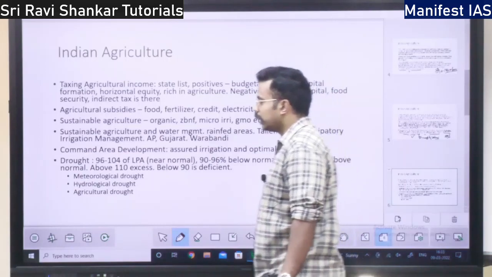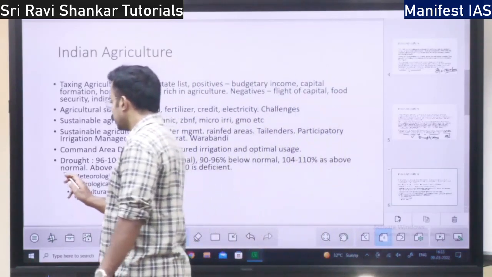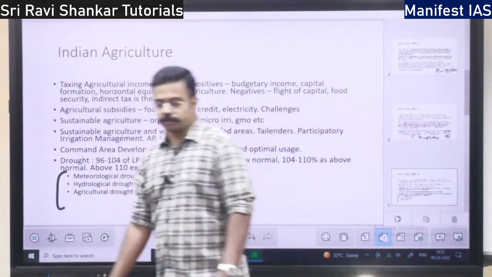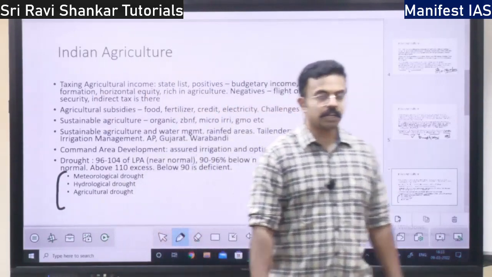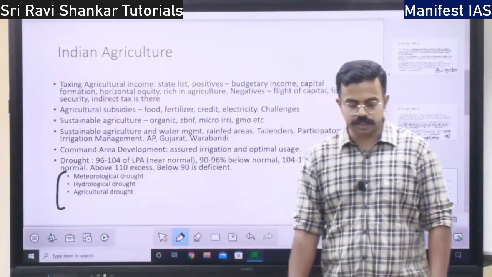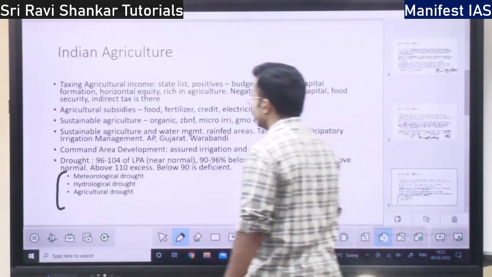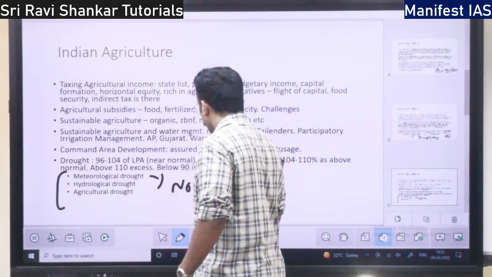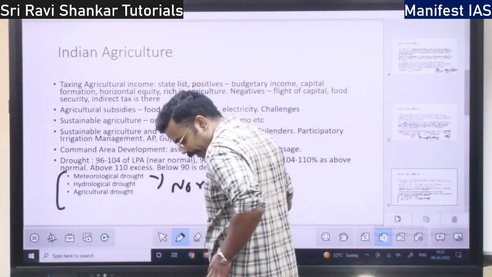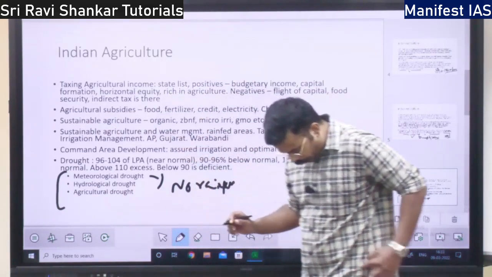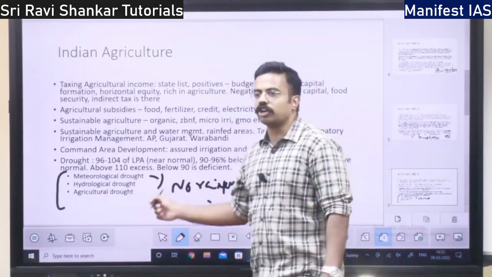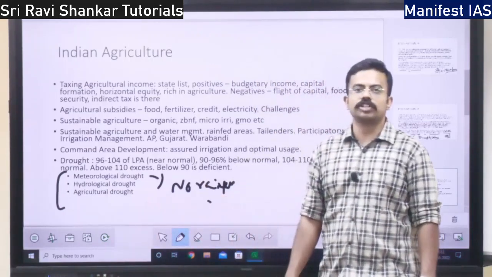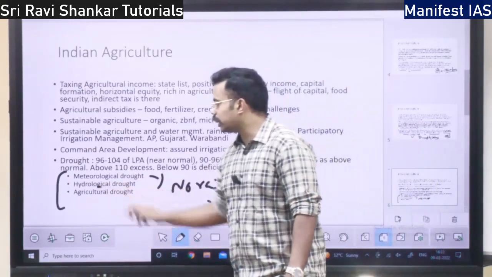Okay. So there are droughts. With respect to droughts, there are 3 types of drought. One is meteorological drought. Meteorological drought deals with no rainfall. No rainfall or shortage of rainfall is called meteorological drought.